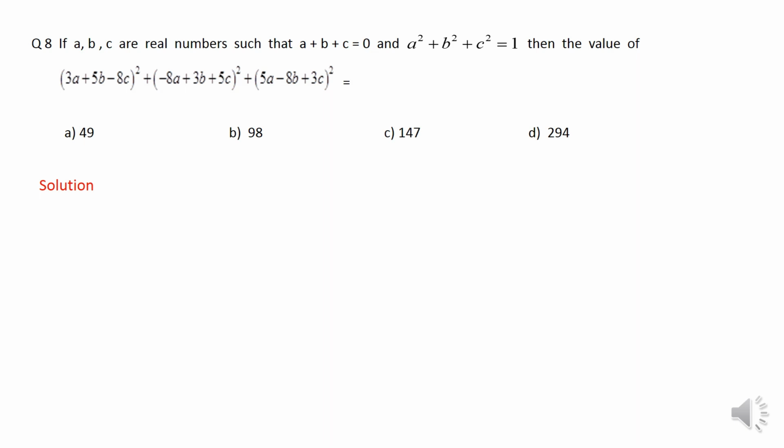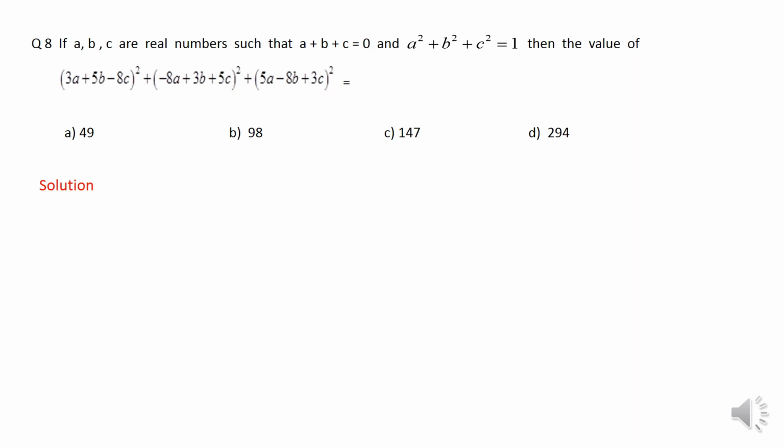Now when we look at the terms involved in the question, it clearly reminds us of the identity A plus B plus C whole square, which is equal to A square plus B square plus C square plus 2AB plus 2BC plus 2CA. If you refer to my past video on algebra, you will find all the possible cases that I have discussed regarding this identity. That is A plus B minus C whole square, A minus B plus C whole square, and so on. Now by using them, I am going to expand the terms.